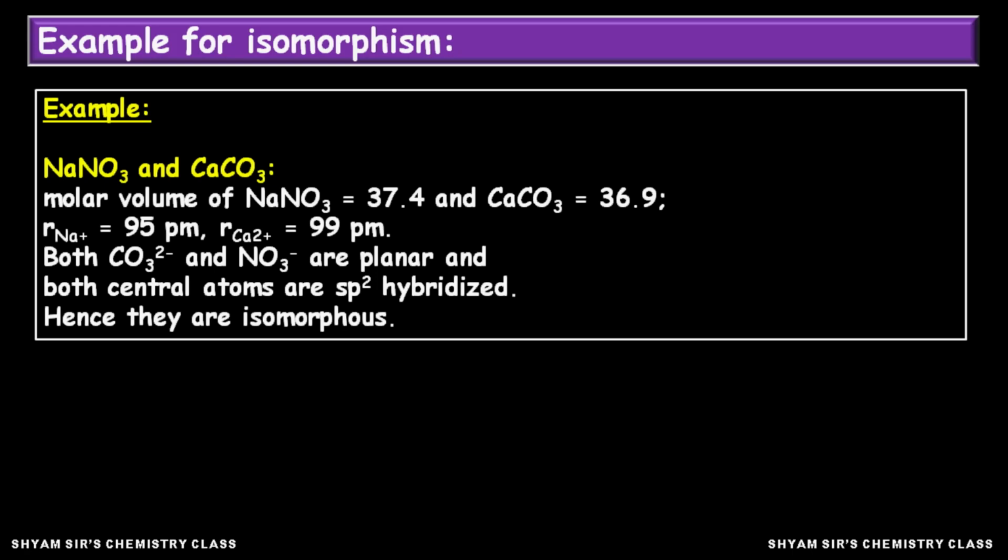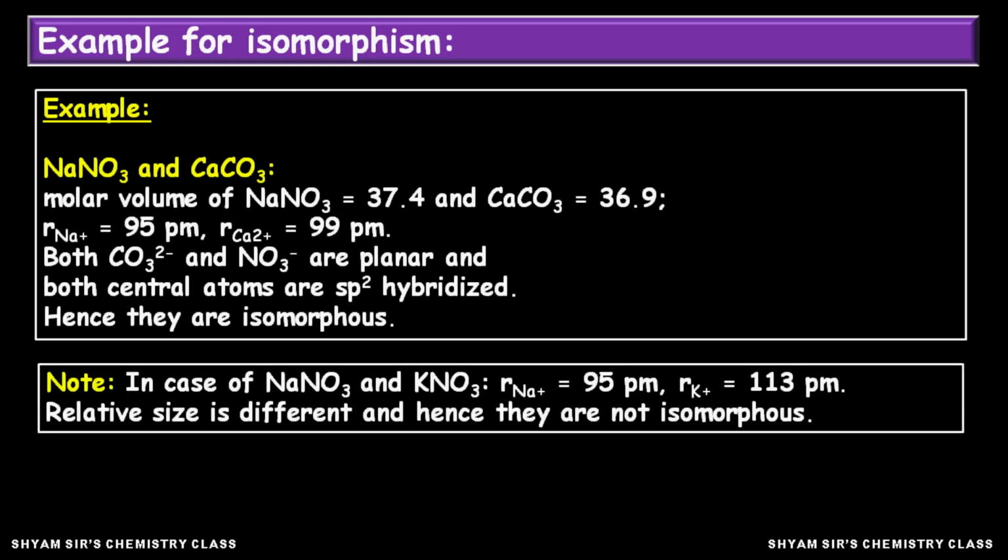Now, one thing you should remember is that a similar chemical formula does not always lead to this phenomenon. In the case of sodium nitrate and potassium nitrate, the radius of the sodium ion is 95 picometer and that of the potassium ion is 113 picometer. Hence, the relative size is different. So, these two compounds will not exhibit isomorphism because of the mismatch in the radius of the cation in the two compounds.